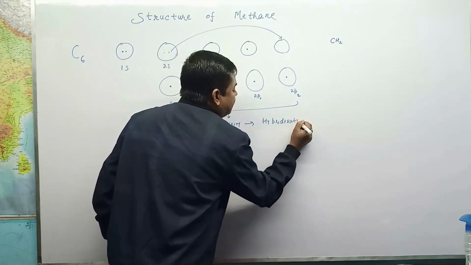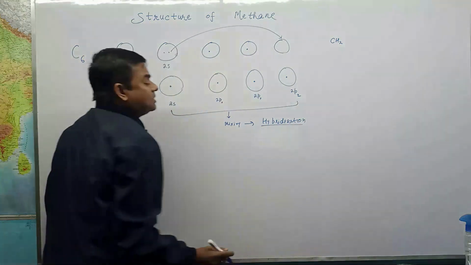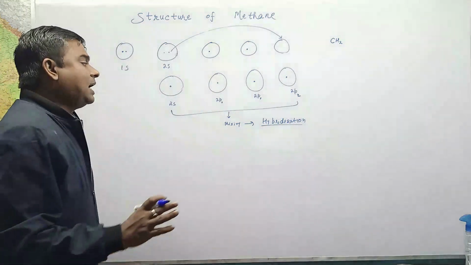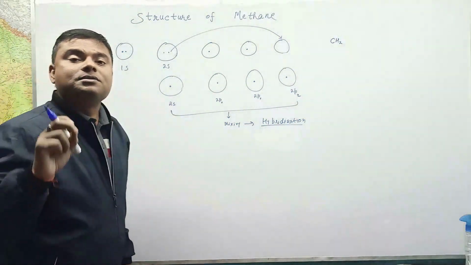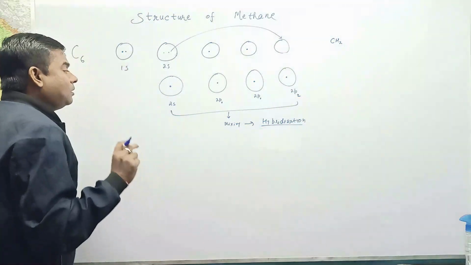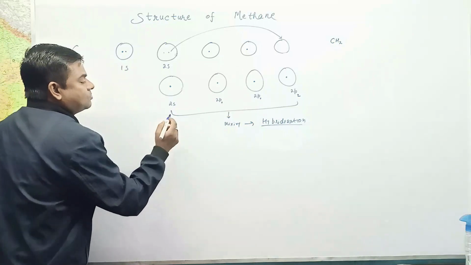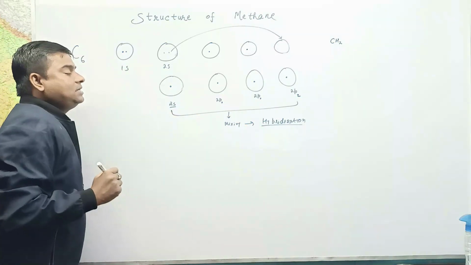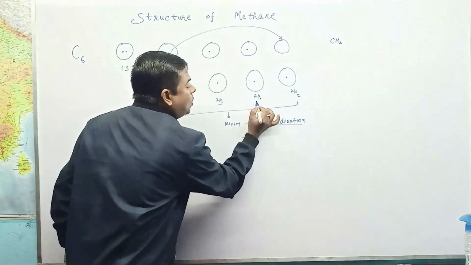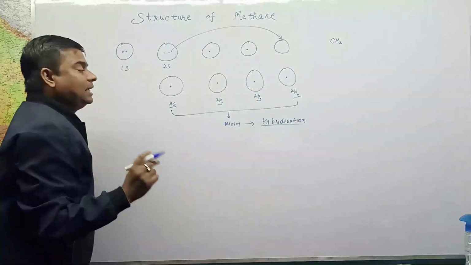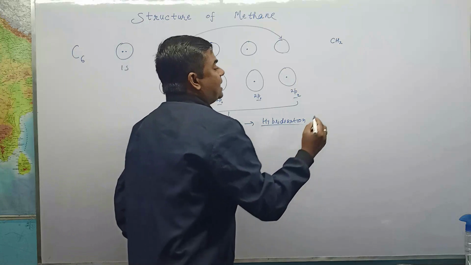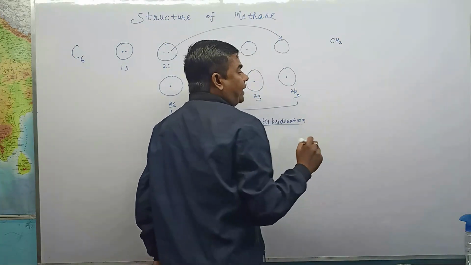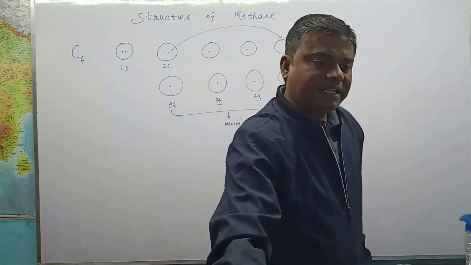Hybridization. The concept of hybridization is the mixing of atomic orbitals, and it produces 4 equal energy level hybrid orbitals, that is sp3, because one s orbital mixed with 3 p orbitals forms 4 equal energy orbitals, that is sp3 orbitals. Okay, so we can write further here.